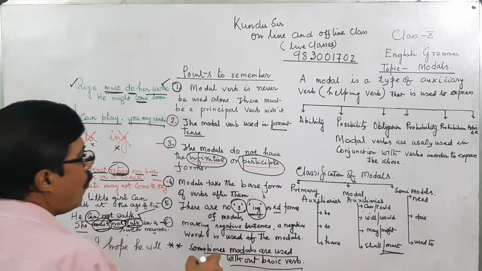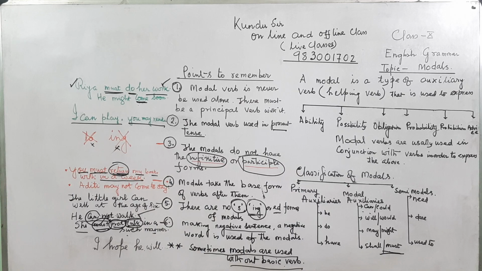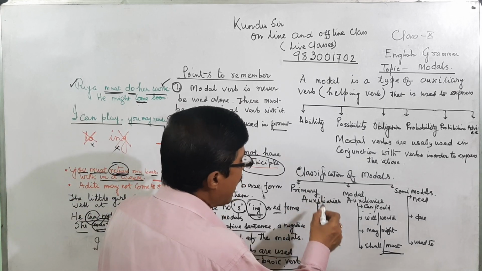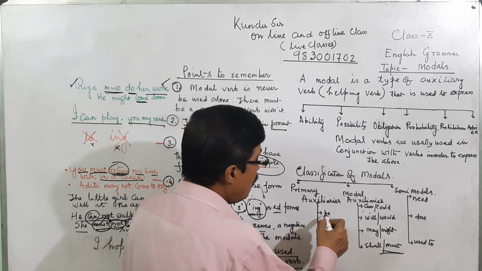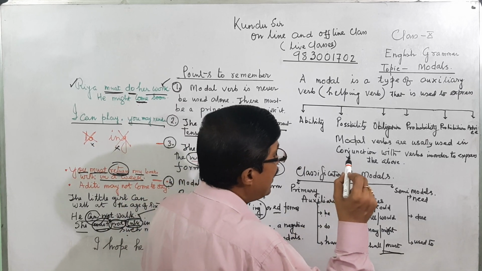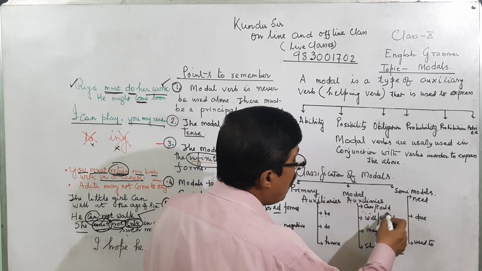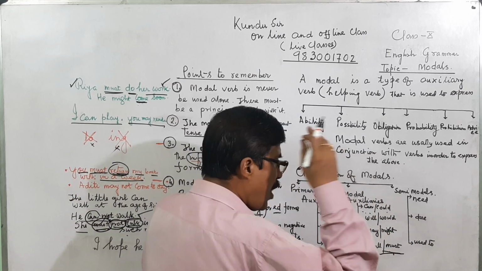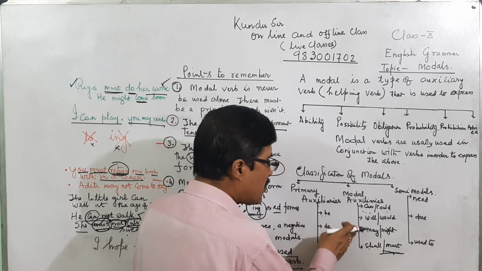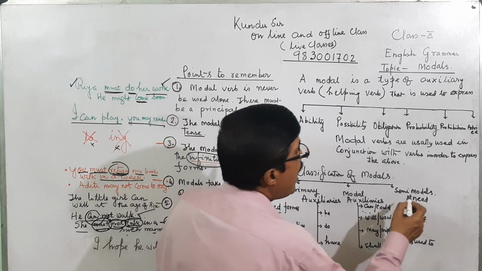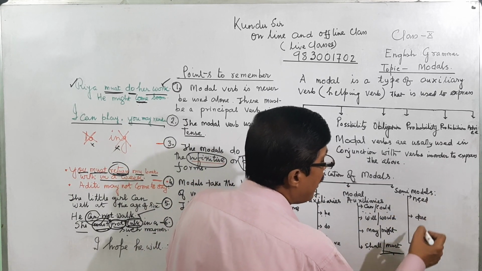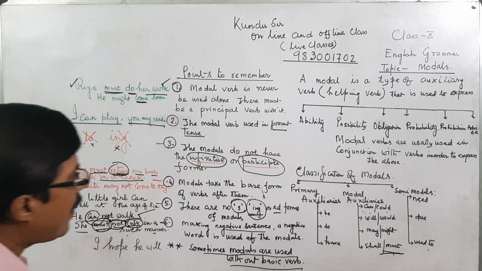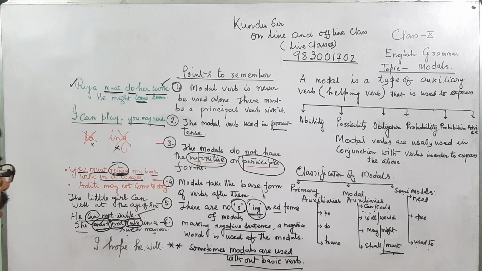I will give more and more examples in the next class. In the next class, I will take one by one the primary auxiliaries be, do, have. Then modal auxiliaries can, could, will, would, may, might, shall, must, with two or three examples for each item. And semi-modals need, dare, and used to. All uses and all applicability will be discussed in the next class.